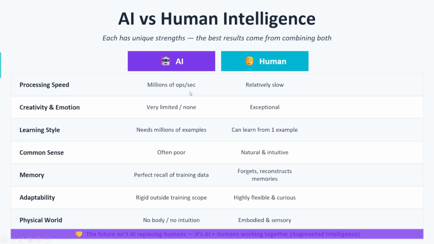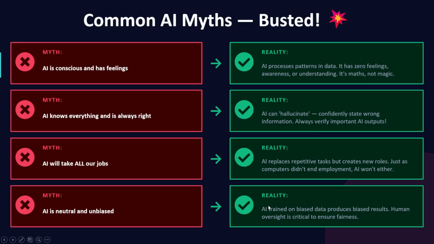Adaptability. AI has a rigid scope, while humans are highly flexible and curious. Humans can easily adapt to something new, but AI needs it to be within its training. If you give it something outside the training scope, it may not work that great. And in the physical world, AI does not exist physically. We have sensors, we are embodied, right? So the last slide is common AI myths that we are going to bust.